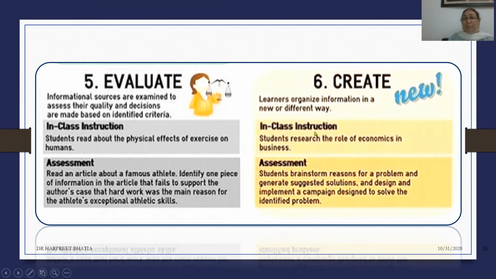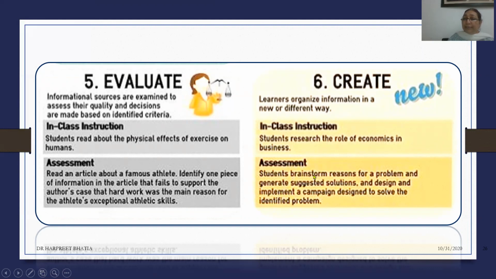The last one is creativity. That is, you use your creativity to develop something which is totally new, either the product or the thought or the idea, how it is presented. All these are totally new ways of doing the same thing.